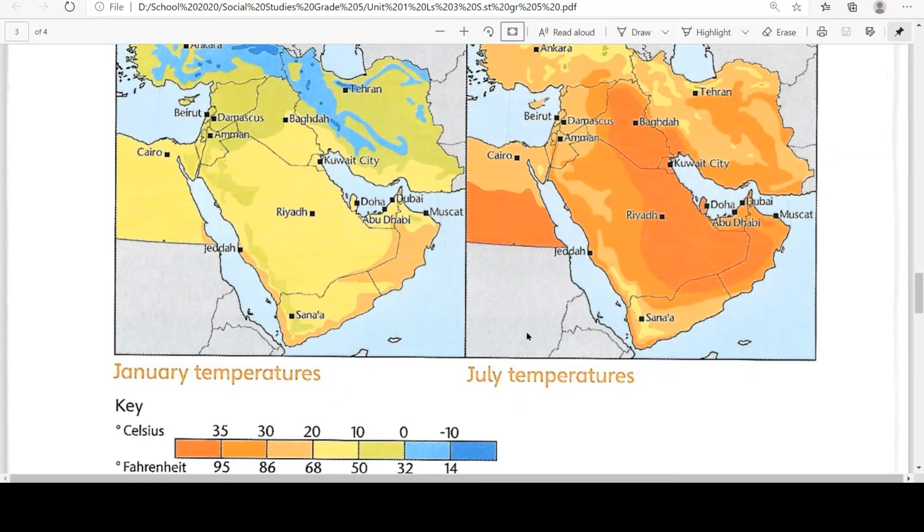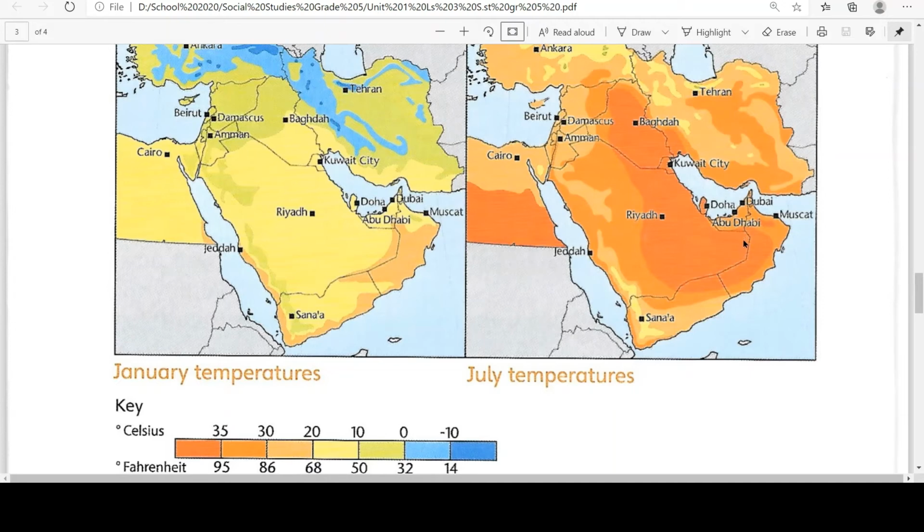But if you see the other map towards your right hand side, this is the map of July temperature, and in this we don't see any blue colors at all. Even the very cold areas are yellow. It means they are from 10 to 20 degrees Celsius, even in the very cold areas. And the hottest areas are denoted with the dark orange color here. For example, in Riyadh we have very high temperatures in July. It means from 35 to over 40, or even more than 40, sometimes recorded in Riyadh during the month of July.